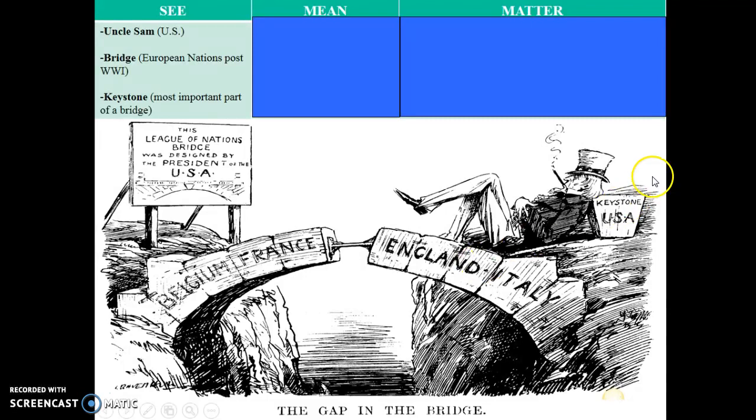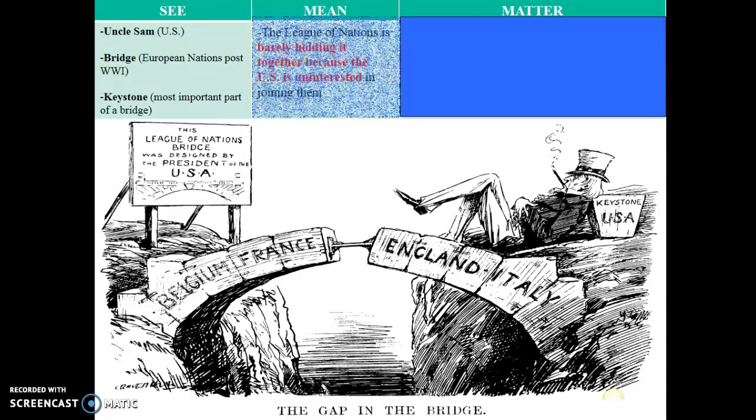The next big thing that we see, and you probably didn't jot this down because maybe you didn't know what a keystone is, is a keystone. A keystone is actually a very important stone that usually goes in the center part of the bridge, and this stone is extremely important, because it is usually the one stone that takes all of the pressure and sustains the bridge intact. So what does this political cartoon mean?